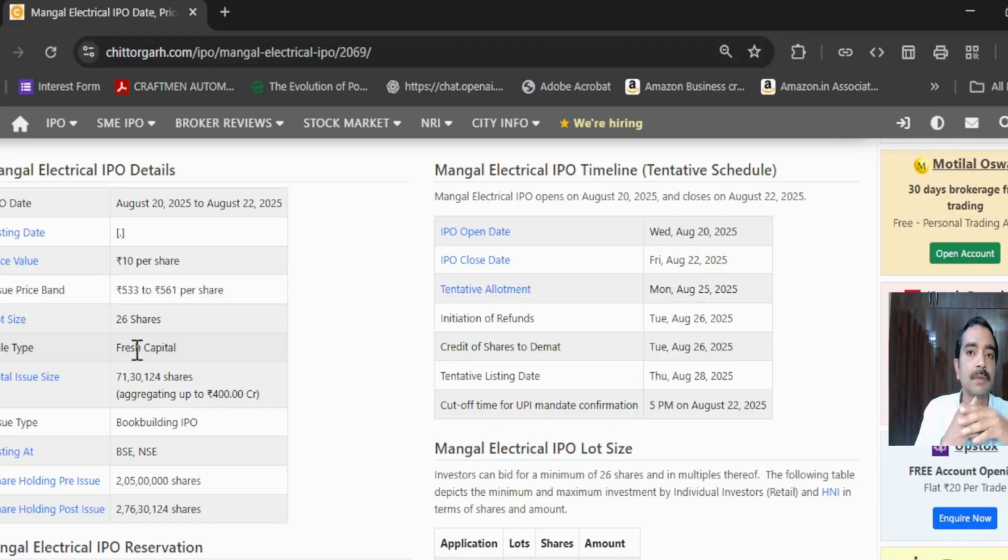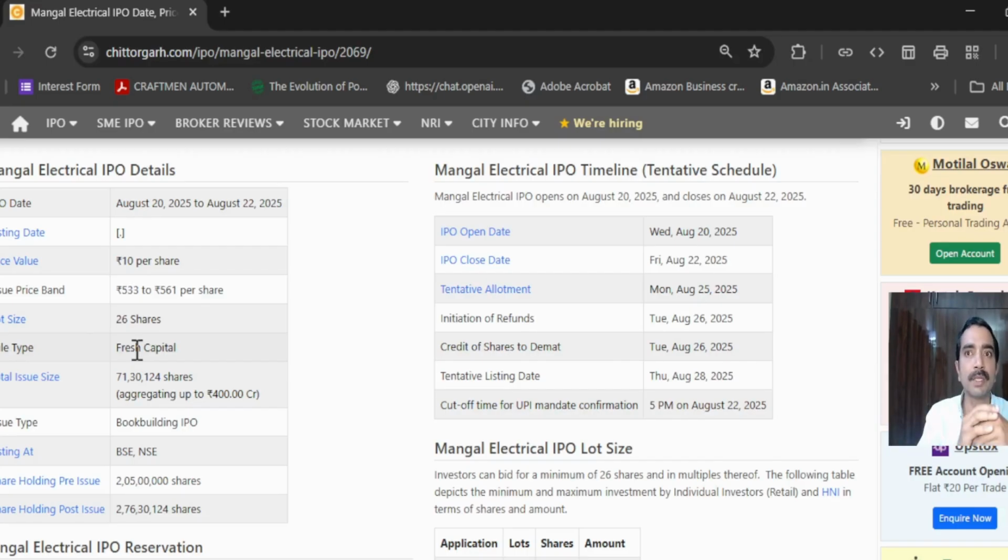Now, fresh capital is a scenario where the promoter wants to raise more funds, and whatever portion of his shares is available, he tries to release to the market, or new shares are created and moved onto the market. New shares are created, and maybe then his holding goes to 75%, and the 25% portion of the entire company is available for the public.